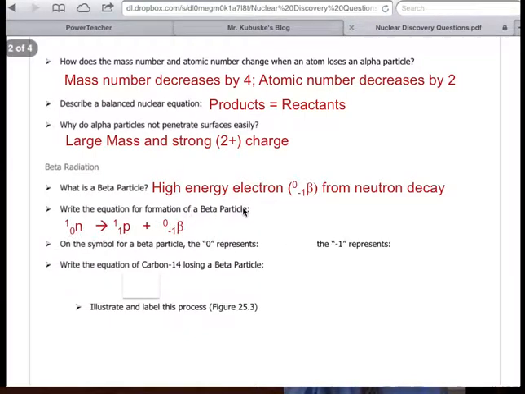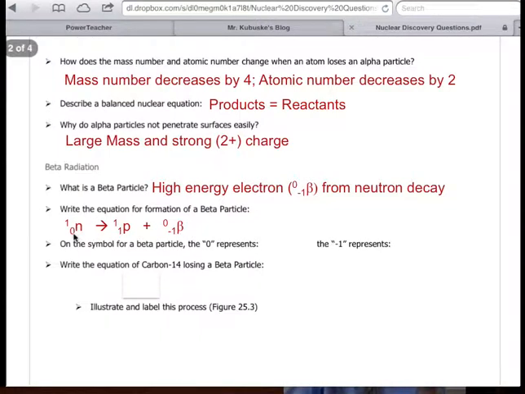The formation of a beta particle comes from the breakdown of a neutron. So I start with a neutron, 1 over 0, and I just write an n for a neutron. Okay, and then I'm going to lose a beta particle, so I'll have a 0, -1 beta. Well, what I'm left with then is a proton. If you think about it, 1 minus 1 would give me 0. 0 minus 1 will give me -1. So that's how that equation works out.